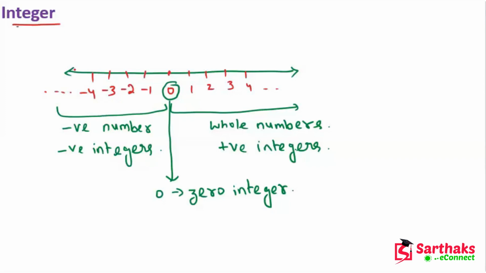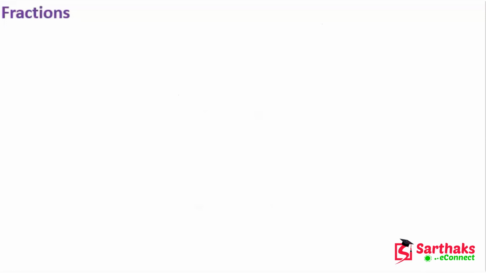So these numbers are integers, and they are represented as Z. Z represents the integers. I hope, my dear friends, you understand what integers are, and that you have no confusion about integers. So now, let's see the another part, which is fractions.